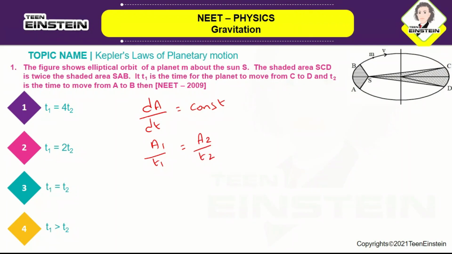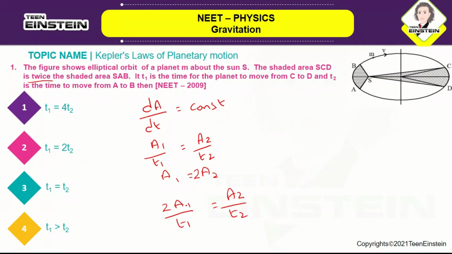The condition given is that the area is twice, so A1 is equal to 2A2. Substituting the value of A1, it becomes 2A2 by t1 is equal to A2 by t2.